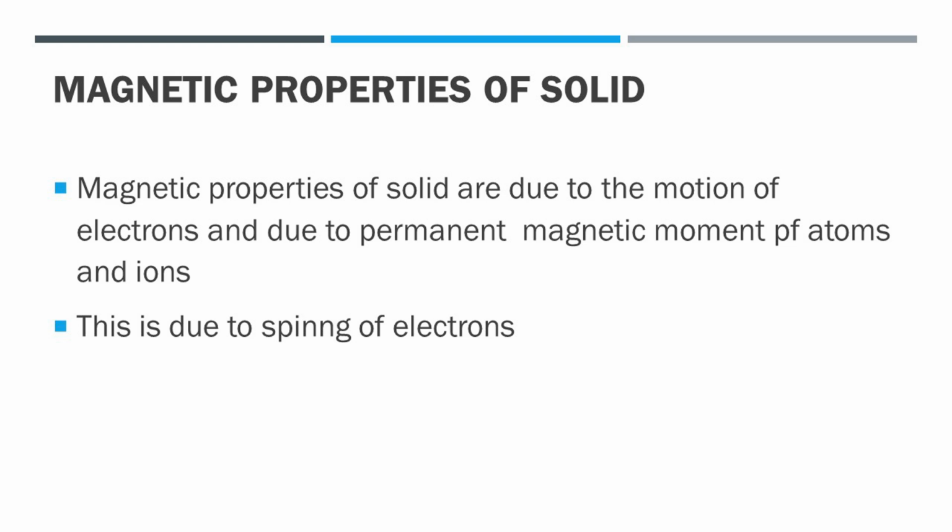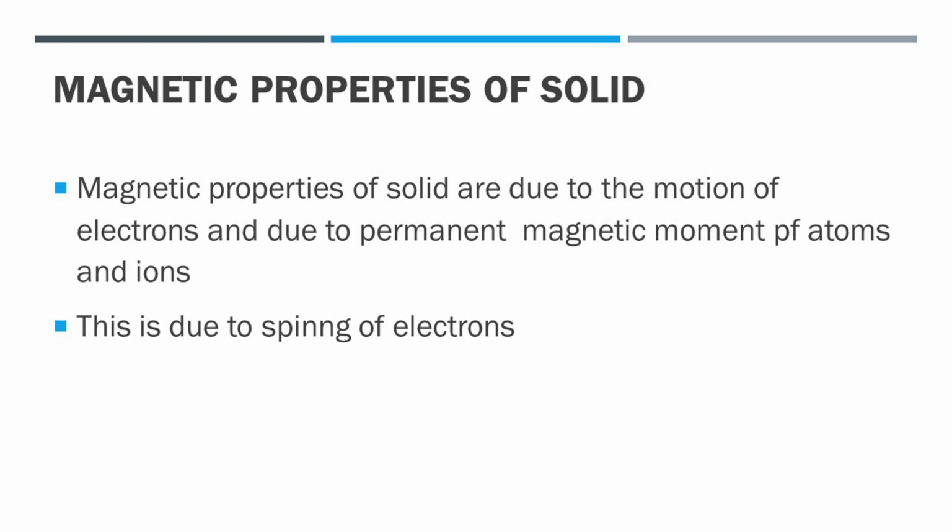Similarly, electrons revolve around the nucleus and also spin about their own axis. The spinning of electrons acts like tiny magnets because their spinning action generates an induced magnetic field.